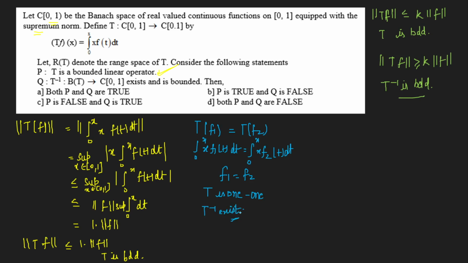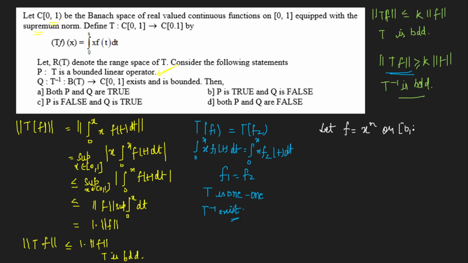Now T inverse exists. Now I'll move down to checking that if it exists, then T inverse is bounded, right? So let's start to check here whether this condition holds or not. Let's take one example here. If I take f equals x to the power n, on the closed interval 0 comma 1, right?